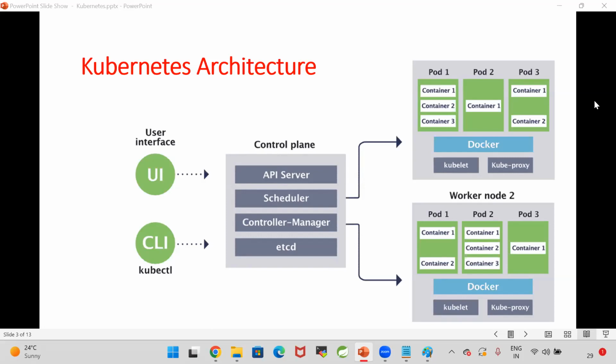Sir, in worker node 1 you mentioned container 1, container 2, container 3. So the same application can be present in other pods also, right? The same container can be replicated. Yes. And which pod can have which container replicated, do we control that? No, that will be taken care of by Kubernetes.